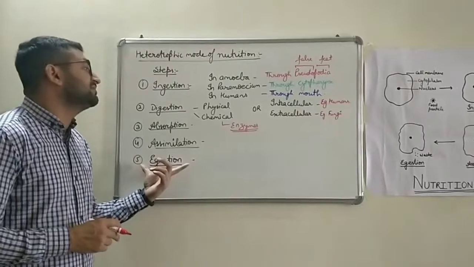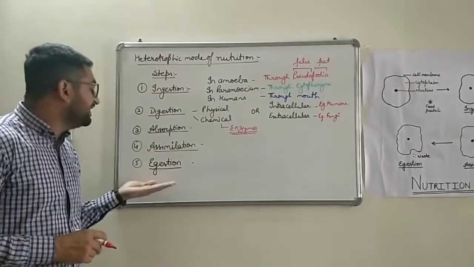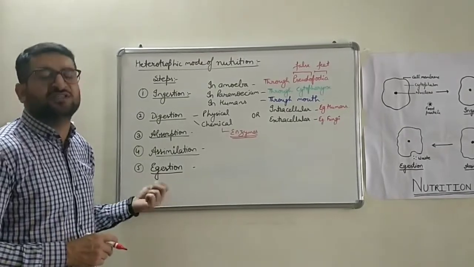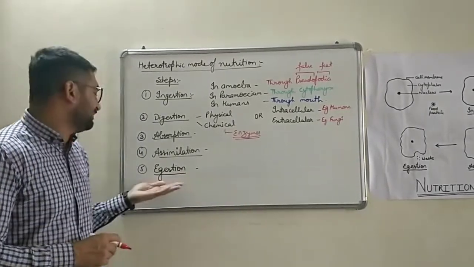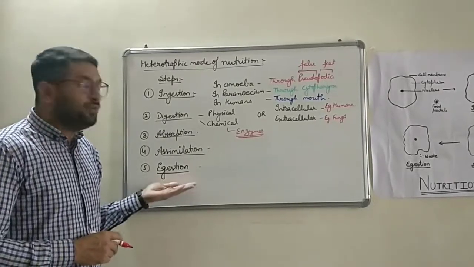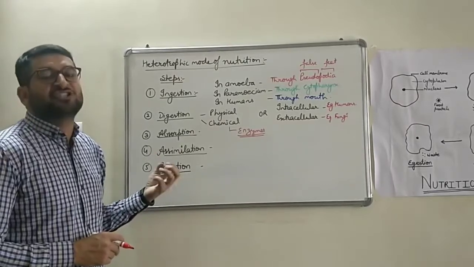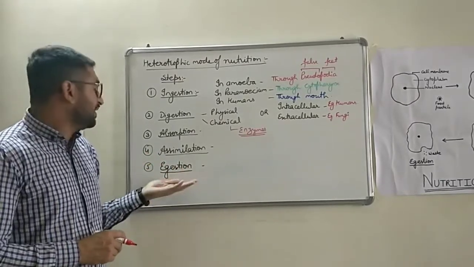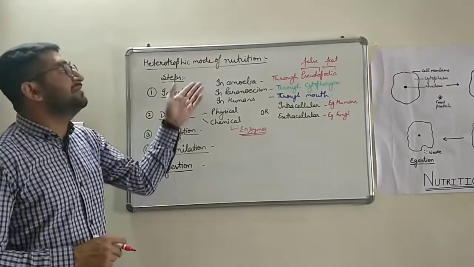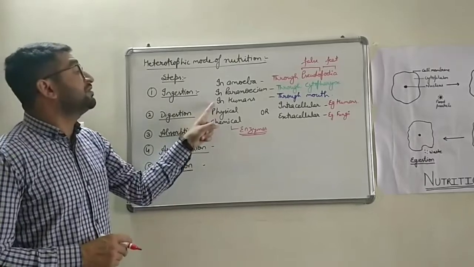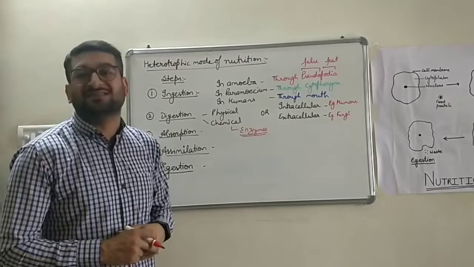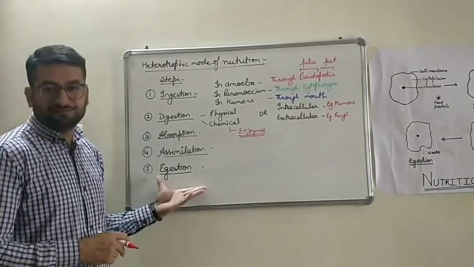The last is egestion. After all this process, the waste material, the undigested material which is left, is removed out of the body, and that step is known as egestion. That is the removal of undigested food through specialized organs or specialized membranes in the body. In unicellular organisms, the egestion occurs through their cell membrane. In multicellular complex organisms, there are specialized organs. Like in humans, there is an organ named anus for egestion of undigested food.